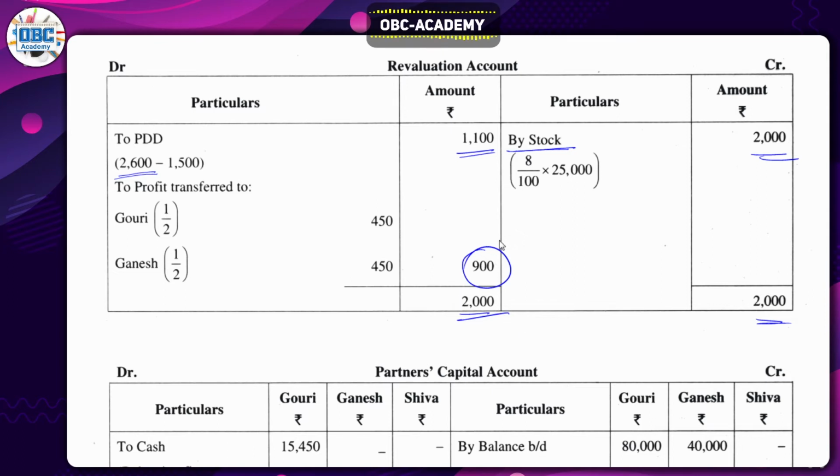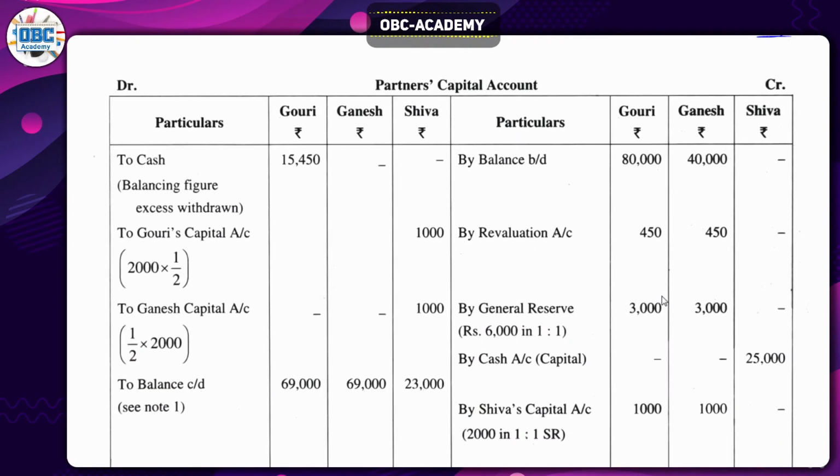So this is a revaluation profit. Whenever you get a shortage on the debit side, that is called profit. So this profit should be transferred to the partners. Profit transferred to Gauri and Ganesh on the basis of 1:1. You can write 1/2 or 1:1, anything. Just simply divide by 2. Usually you would do 900 into 1 divided by 2, but instead just directly divide by 2 if they said half, or if they're sharing profit equally. You'll get 450 and 450. That's all. You have to move on to the next thing.